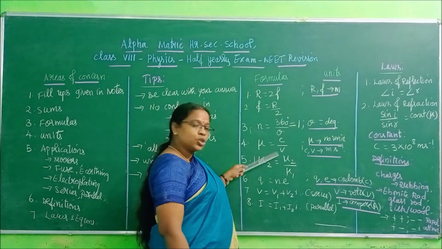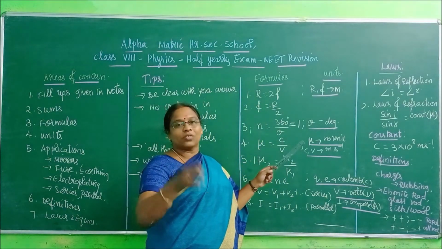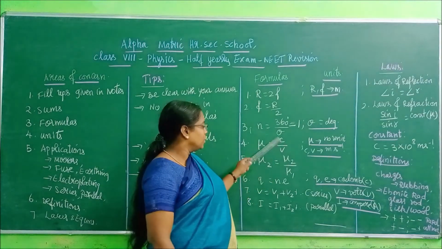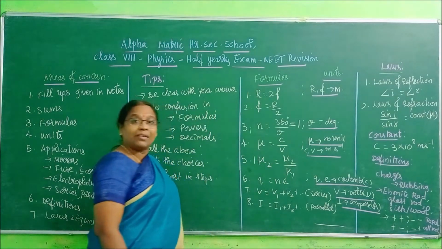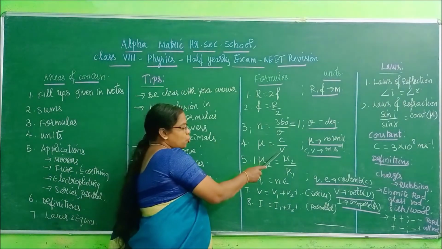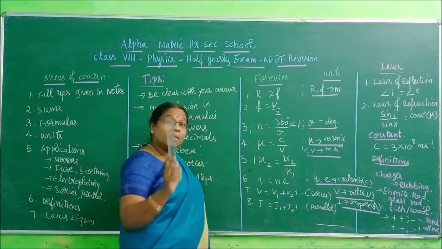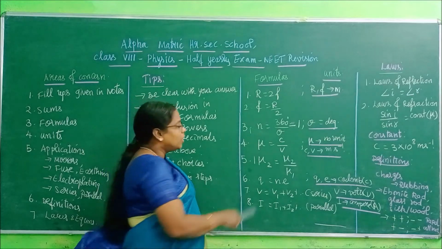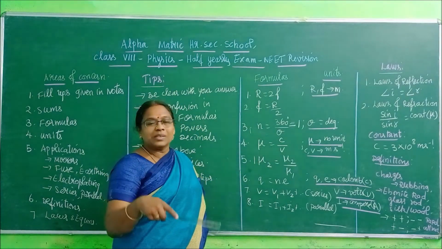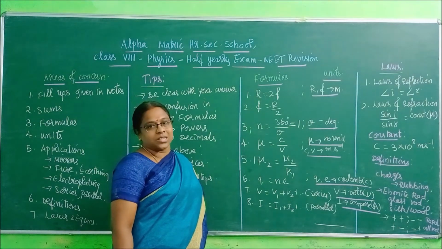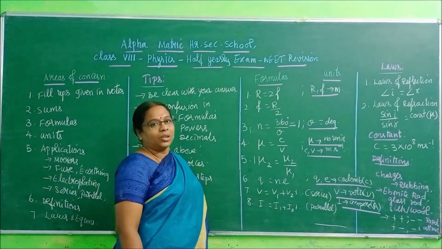So V is also velocity. That is the velocity or speed of light in one particular medium. So mu will not have any unit. Why does it not have any unit? Because it is the ratio of two similar quantities. Similar means what? This is also the speed of light, and this is also the speed of light. So meter per second and meter per second will get cancelled. That's why it doesn't have any unit.